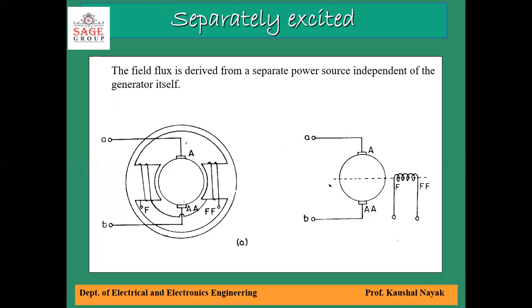Separate excitation. The separately excited field winding consists of several hundreds of turns of fine wire and is connected to a separate or external DC source. The voltage of the external DC source has no relationship with the armature voltage. That is, the field winding energized from a separate supply can be designed for any convenient voltage.